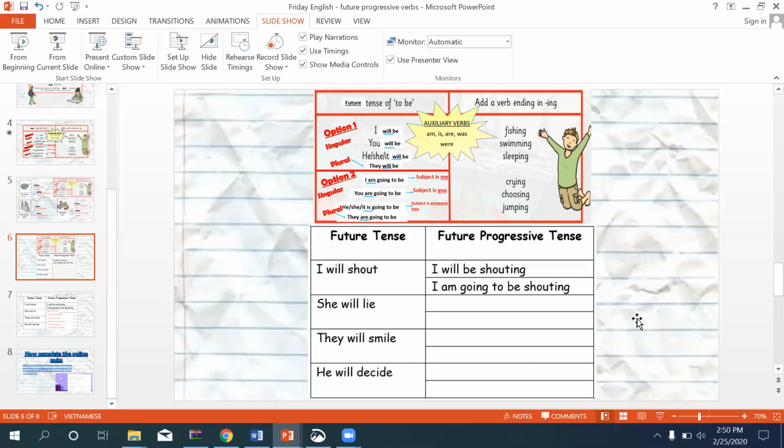So for option 1 and option 2, she will lie, they will smile, he will decide. Off you go. Okay, so you should have given that a go by yourself. So let's see if you were right.